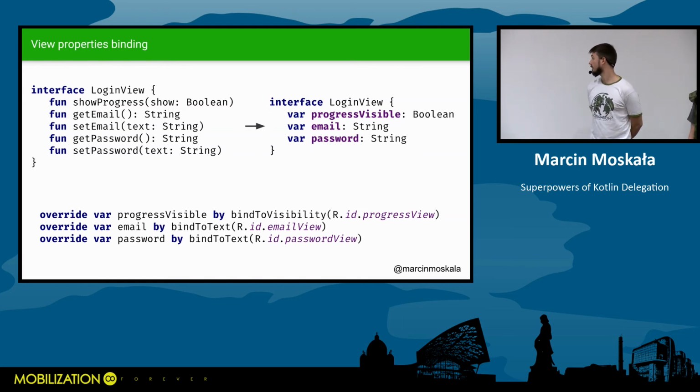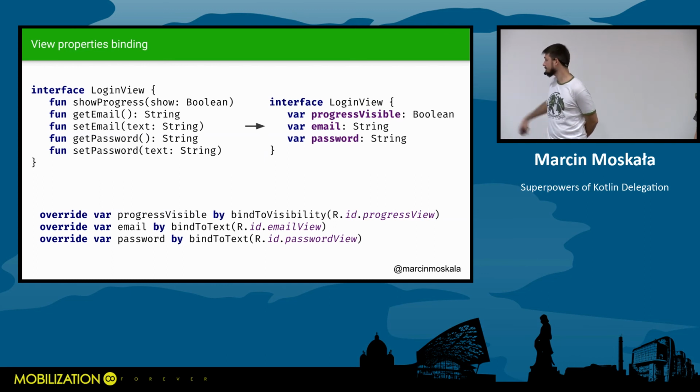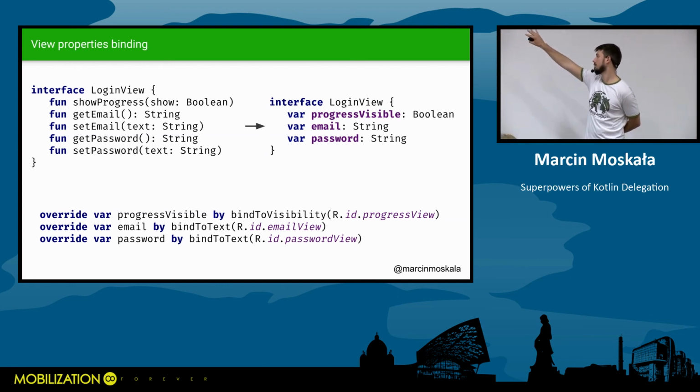Yeah, but it still holds it. I later did a bit different approach where, instead of passing an ID, I pass, in this case, the progress view, so the Kotlin Android extensions reference, and that I don't need to cache because it's already cached inside, so I don't hold anything in that.